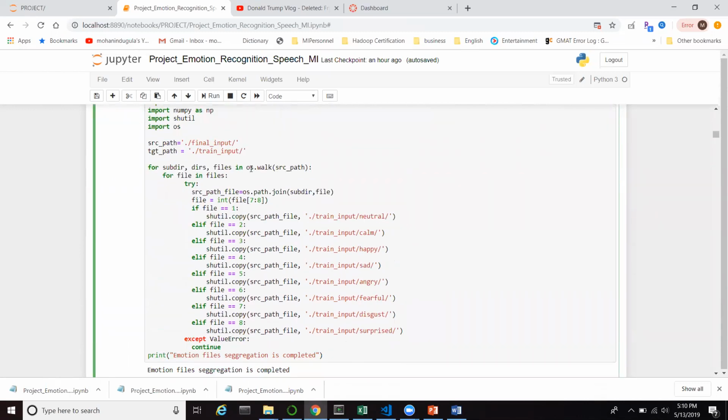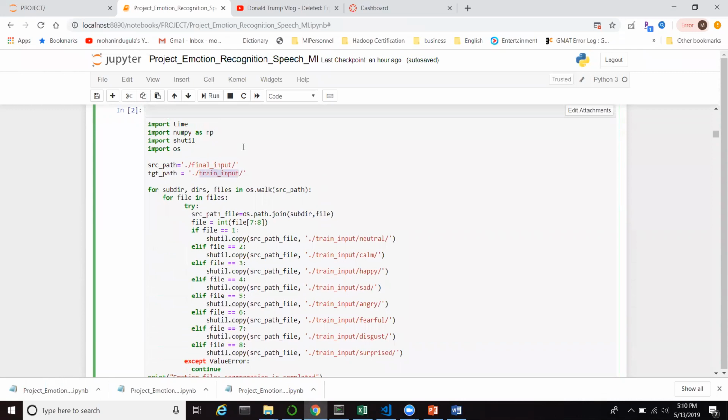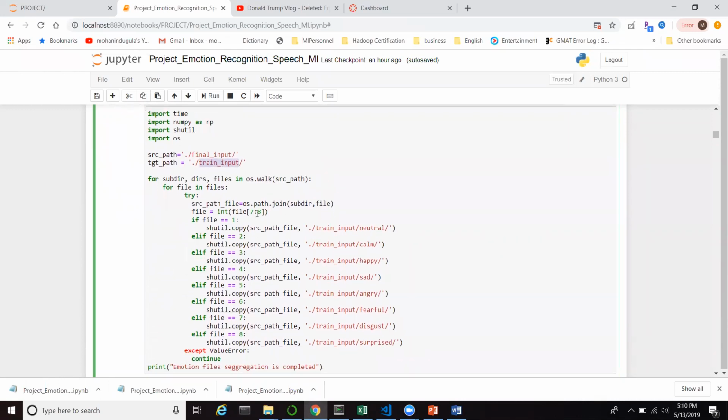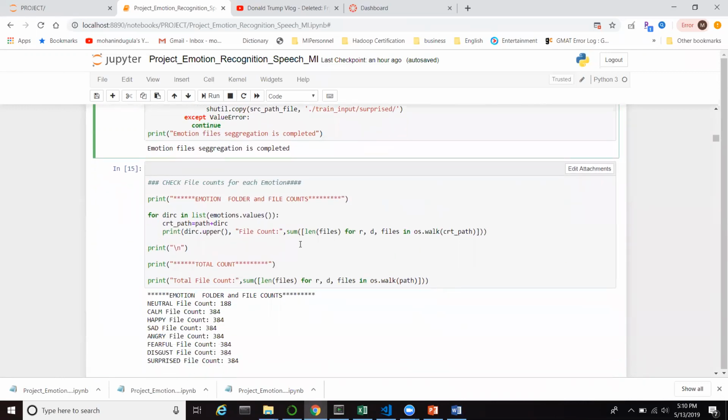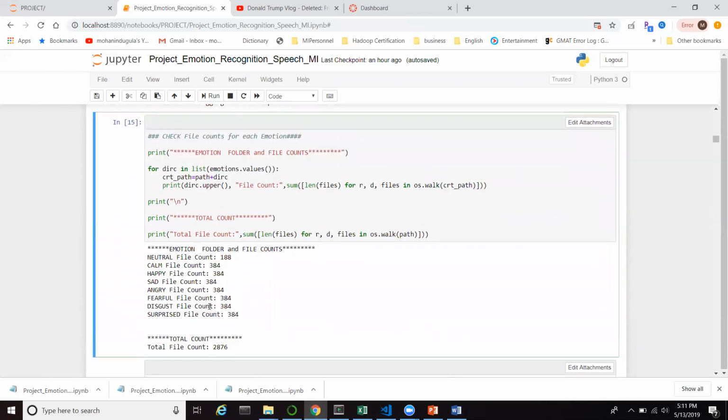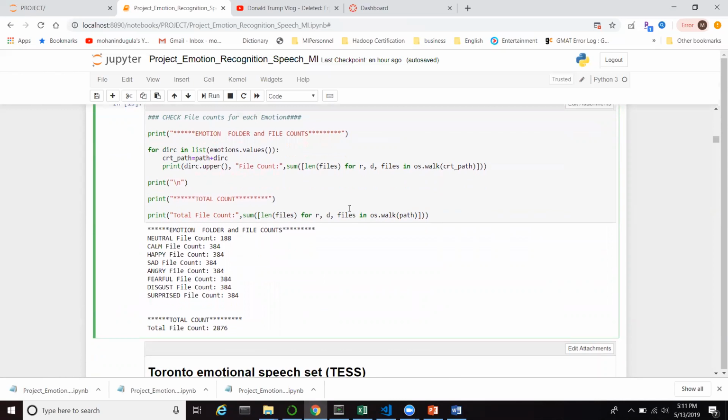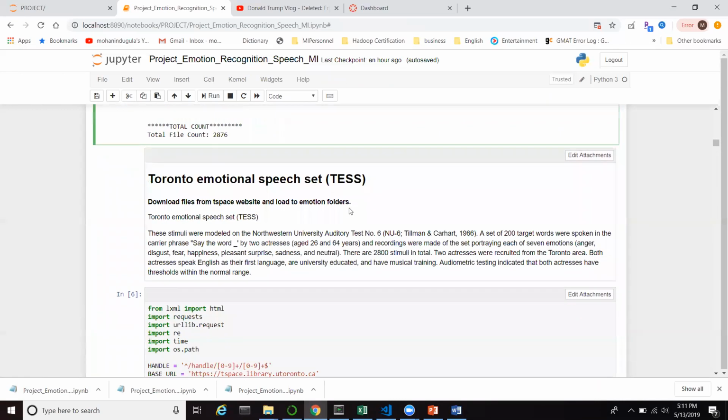From the final input to the train input, where we created the emotion folders, I'm segregating the dataset using the file naming convention based on the digit numbers. Each digit represents a different emotion, so the files will be segregated across the emotion folders. Once the RAVDESS files are segregated, I take the file count: a total of 2876 files with 8 emotions downloaded to the train input folder.